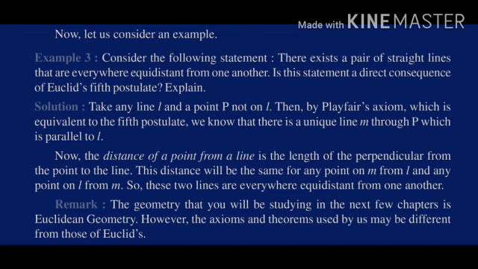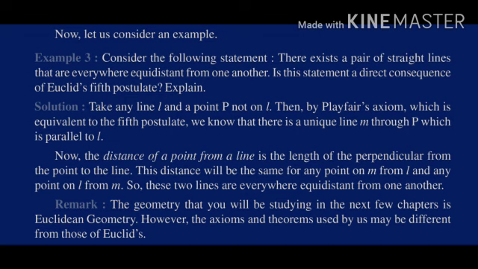Take any line L and a point P, and for the solution of this question we are just going to take Playfair's axiom. Then by Playfair's axiom, which is equivalent to the fifth postulate only, we know that there is a unique line M passing through P, which is parallel to L. Now the distance of a point from a line is the length of the perpendicular from the point to the line.